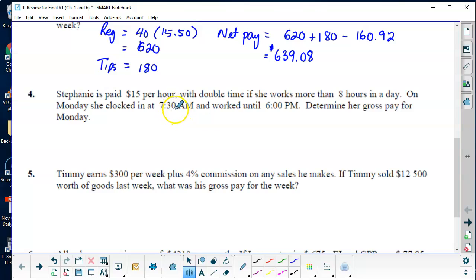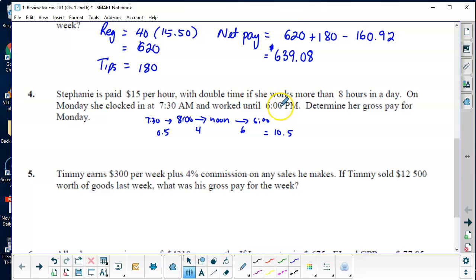Maybe you want to go up to the nearest whole hour, so 8 a.m. You can go from 8 a.m. to noon, that's 4 hours, and then noon to 6 is 6 hours, and then 7:30 to 8 is half an hour.